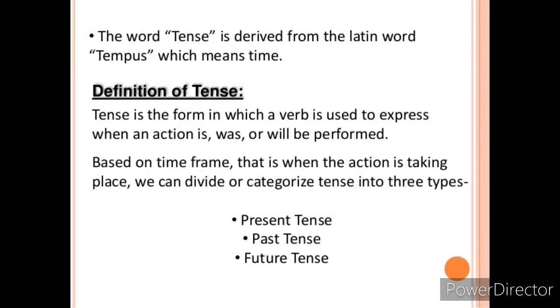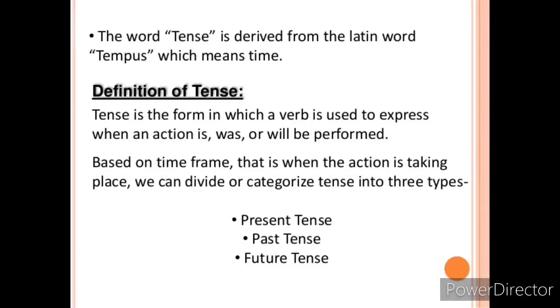As I already told you children, the word tense is derived from the Latin word tempus, which means time. So tense is a form of verb which is used to express when an action takes place. That is, when an action is, was or will be performed, based on the time frame.